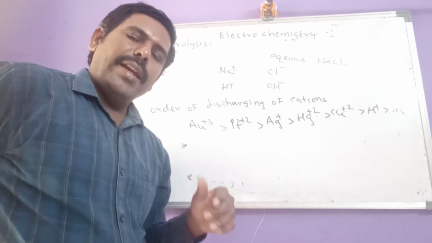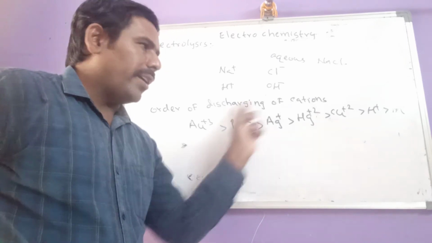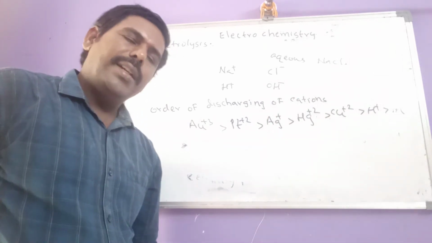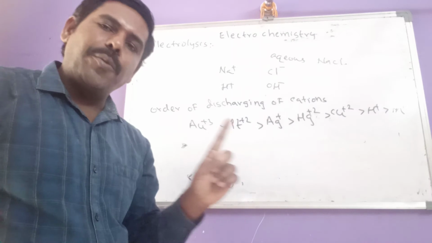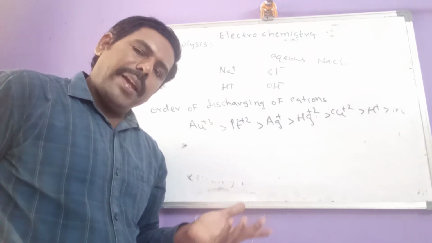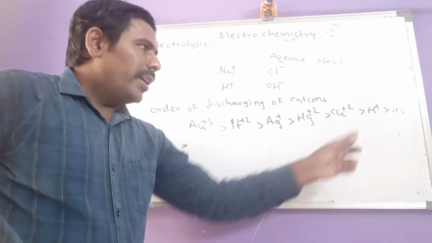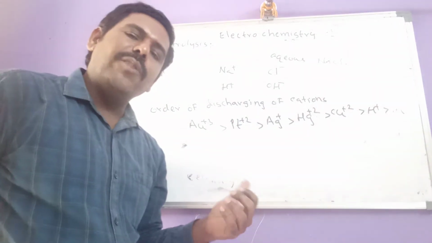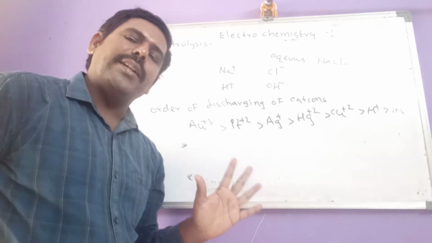Now, you may get one doubt: sir, if along with H+, any one of these 5 ions is present, then what happens? Okay, let us see that.